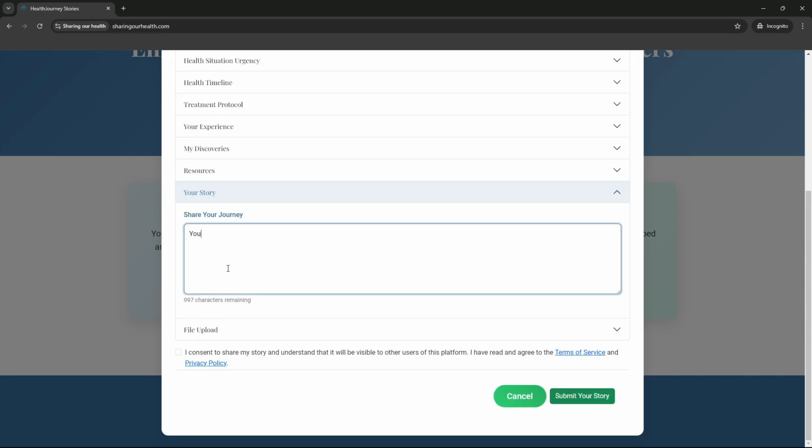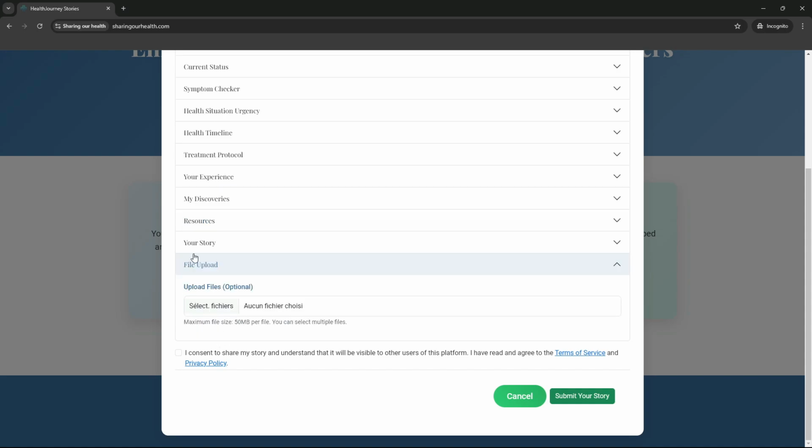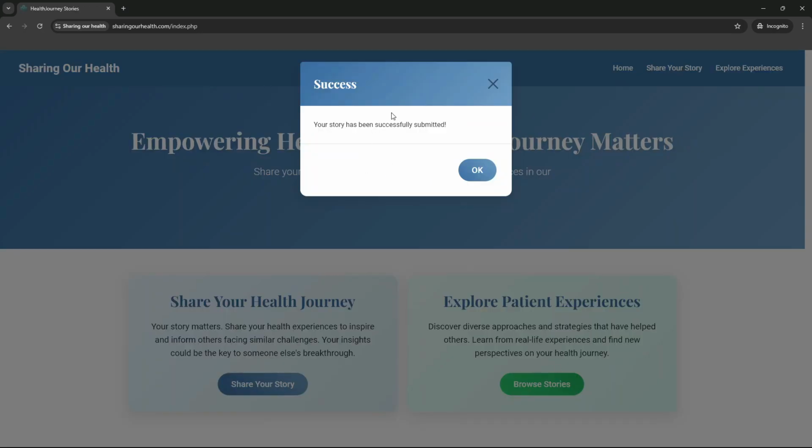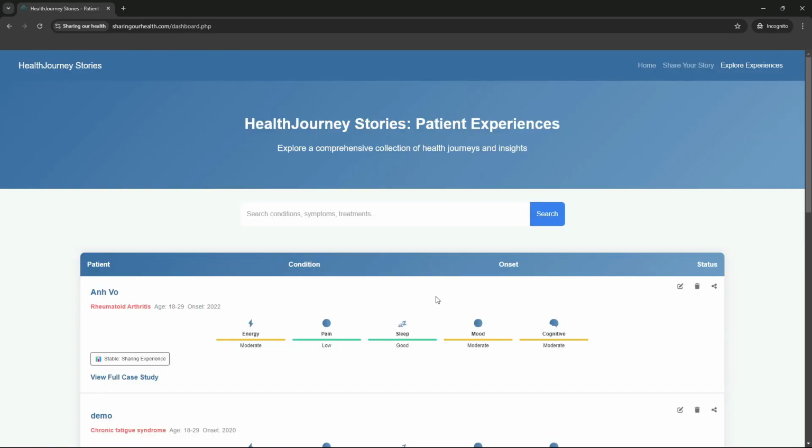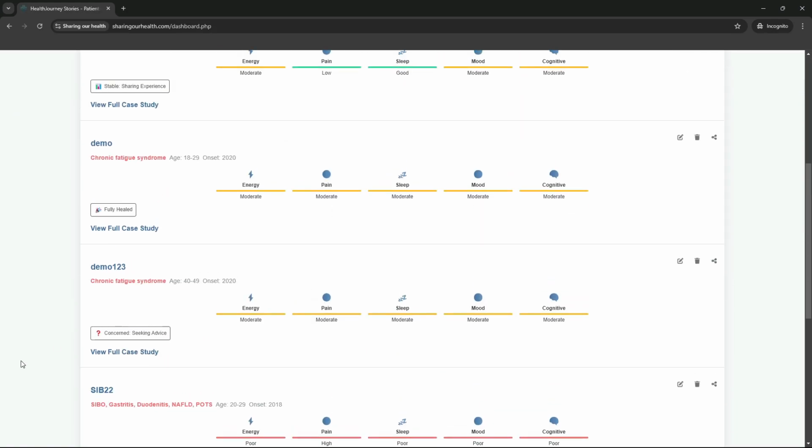Then you can give your full story here if you want to give a long description. And then you can add files if you have maybe blood tests or test results of any kind you want to share. You can share them here. So once you've done that, you can submit the story. Once it's been submitted, you get a success message. We click OK. And here we're going to be able to look at our user.